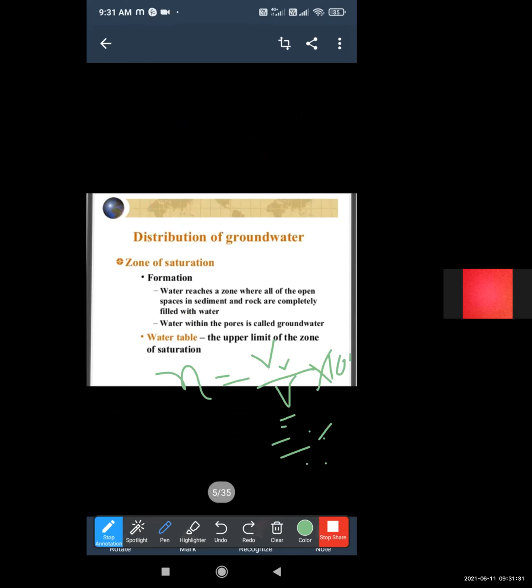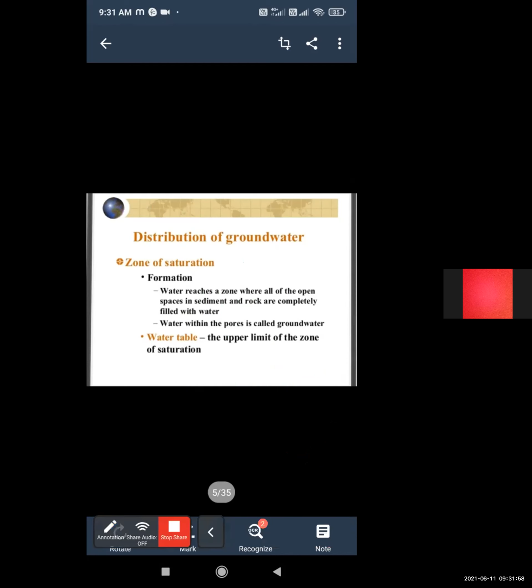If the soil grains are uniform or well sorted, then porosity is higher. If grains are of heterogeneous size or irregular shape, then porosity decreases.